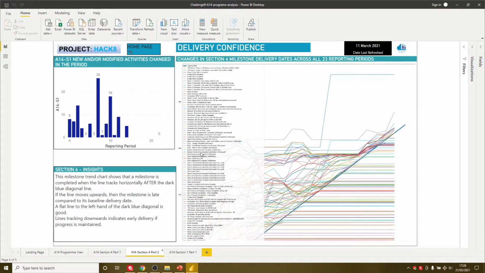Similarly then, we've got delivery confidence. This milestone trend chart has a lot of information in it, provided by, again, Python and Pandas. It shows us that in here, around towards the end of the project, landscaping and paths are the milestones that are delayed.